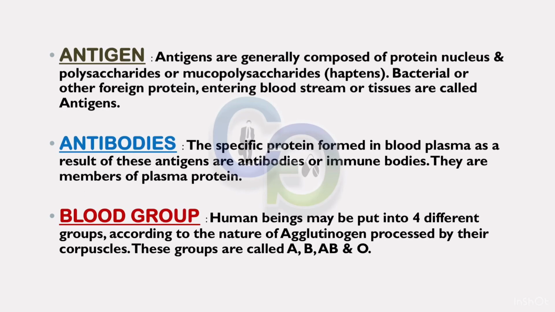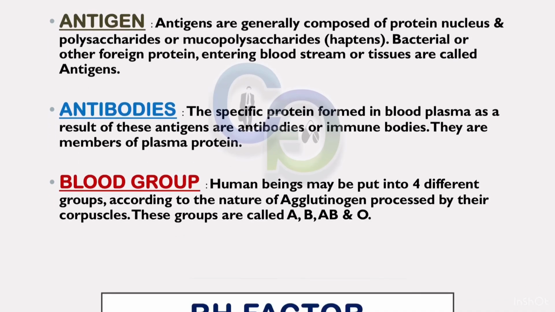Blood group. Human beings may be put into 4 different groups according to the nature of agglutinogen possessed by their corpuscles. These groups are called A, B, AB and O.